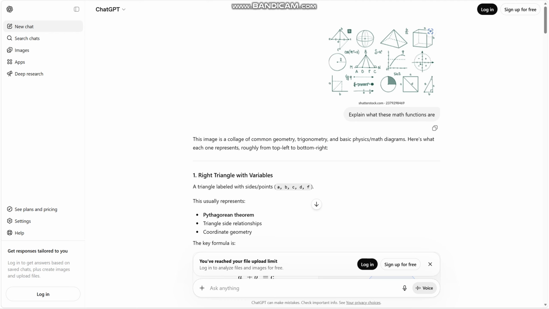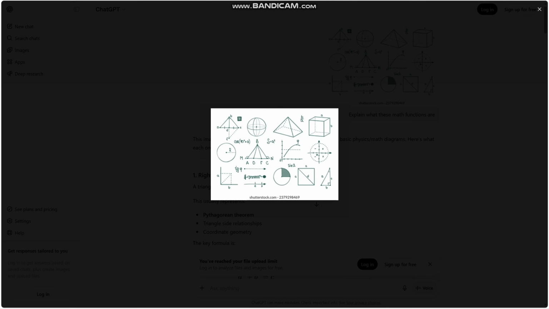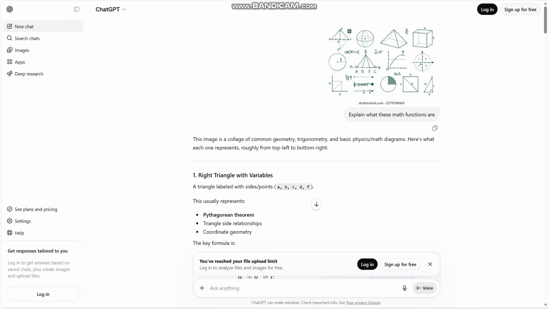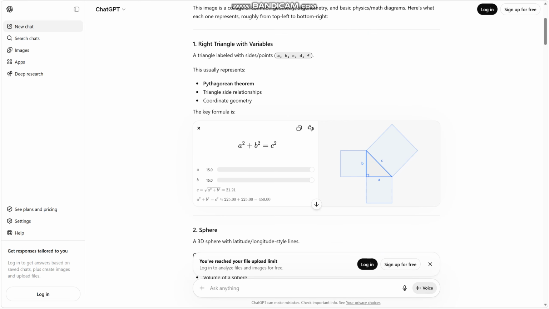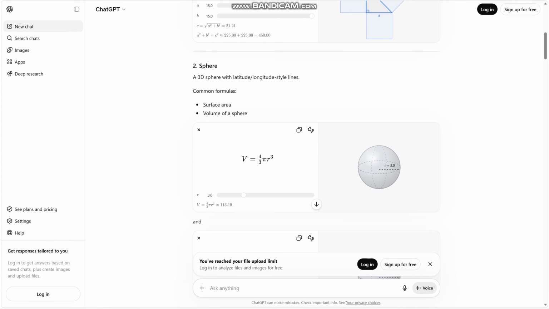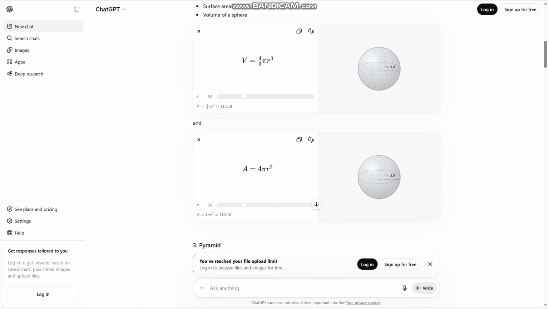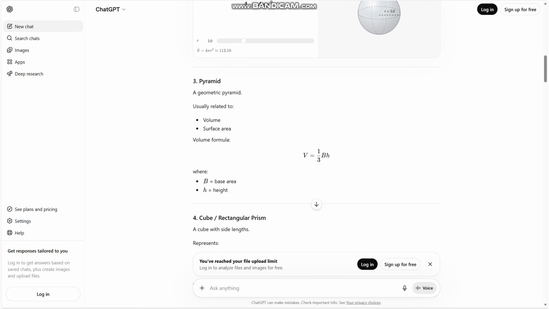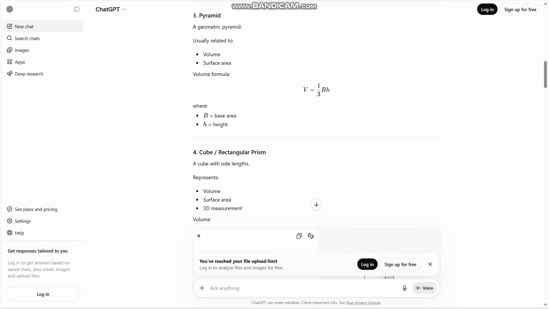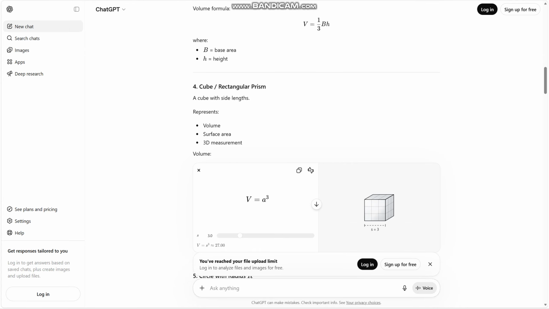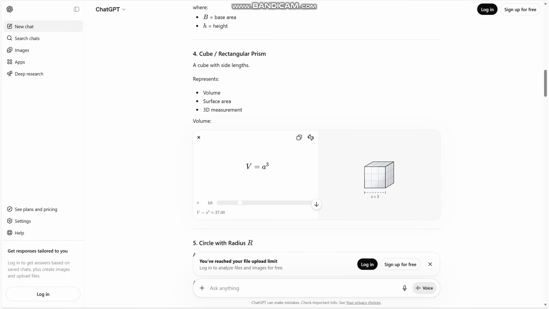Explain what these math functions are. I said to explain what these math functions are. Okay. And it does explain them, like a squared plus b squared equals c squared, the Pythagorean theorem. A sphere, which has a common form, a geometric pyramid, volume, surface area, where b is base and h is height, a third of the base times the height is the volume.